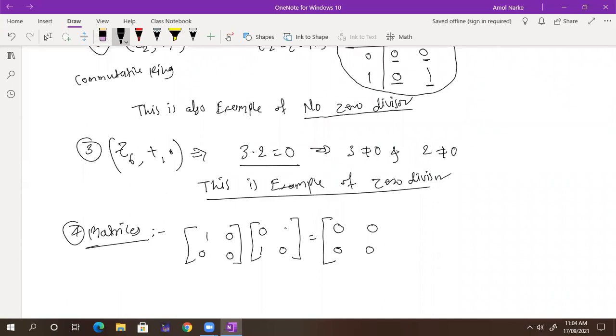Here 0, here 0. Now see, this A matrix is from the set of square matrices. It is an infinite group. The set of square matrices where the product is equal to 0. See, A into B becomes 0. Yes or no? Yes. Okay, but A is not equal to 0, and B is not equal to 0. This is my A matrix, this is my B matrix, but A is not equal to 0 and B is not equal to 0. Got it?